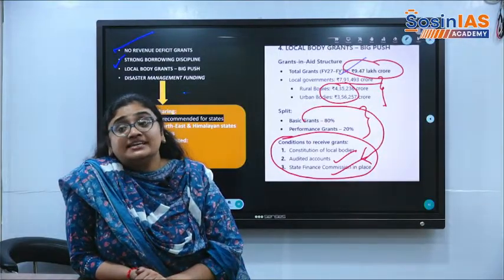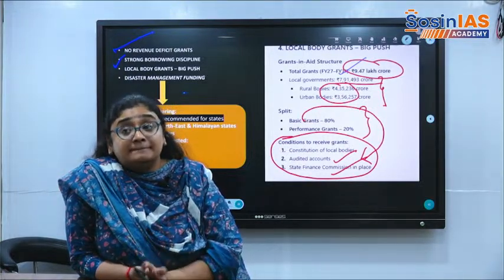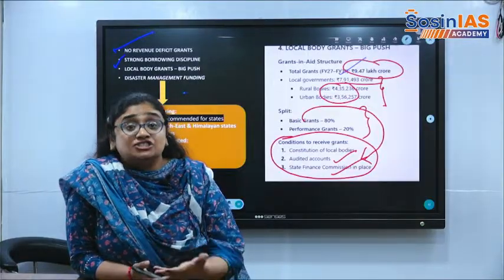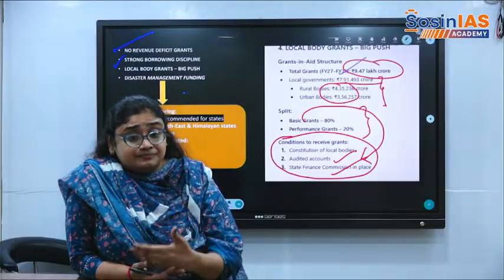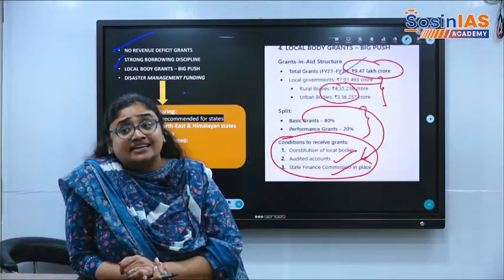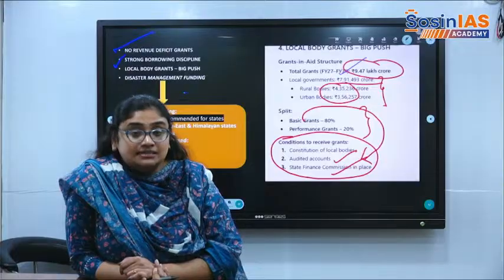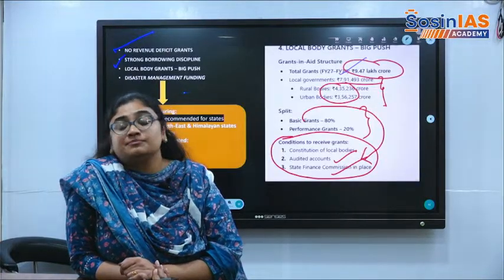But the states are borrowing more and more. They can't manage their fiscal discipline, because they are breaching the targets set by the FRBM Act. Right now, the target set for the states is 3% of the GDP, the state gross domestic product.